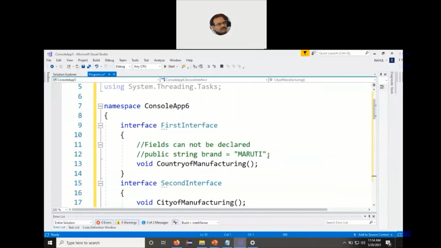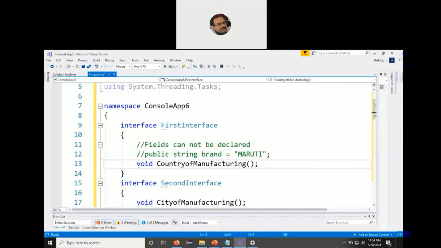Now here the important thing: we cannot declare variables. So fields cannot be declared within interfaces. I can't declare a variable like public string brand equal to Maruti, because field declaration is not allowed within interfaces. Now here, the method will be public by default, so you don't need to write the public keyword explicitly. And anyway, private and protected are not allowed to be declared within the interface.